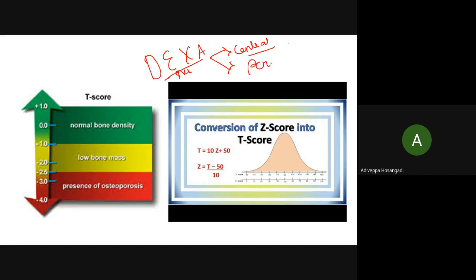Central means you do DEXA scan for the spine. Please remember this. DEXA is based on the CT, means there is a radiation hazard. So they do the DEXA scan and they will give you a T score.